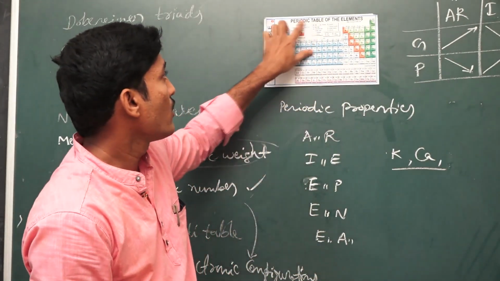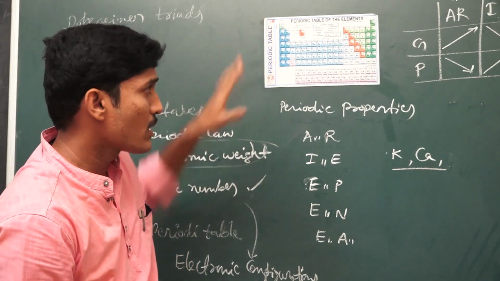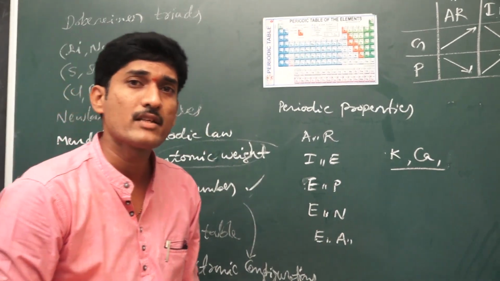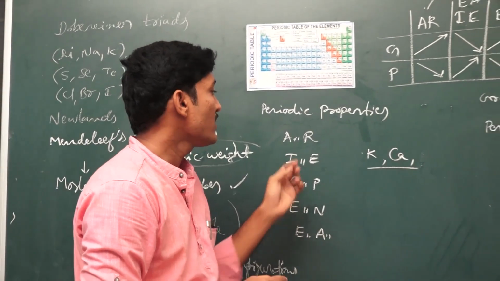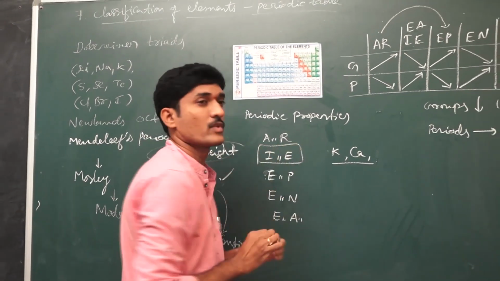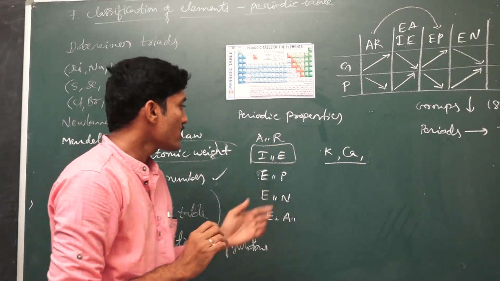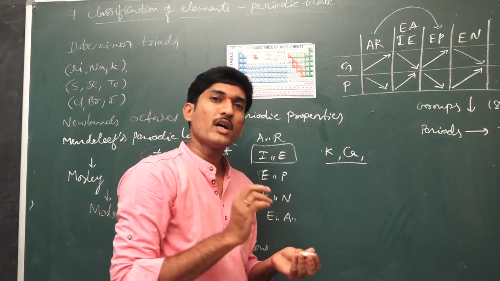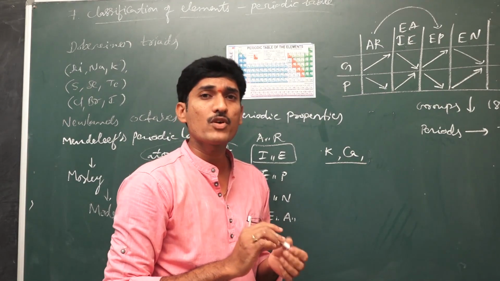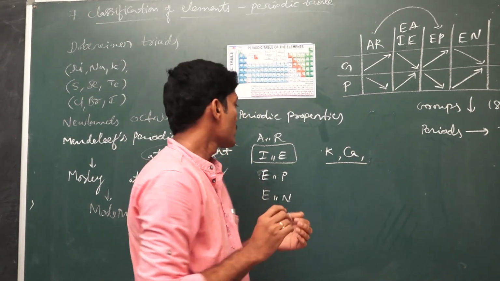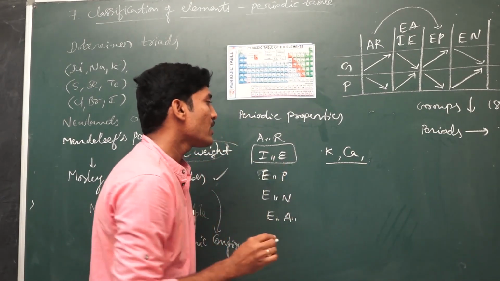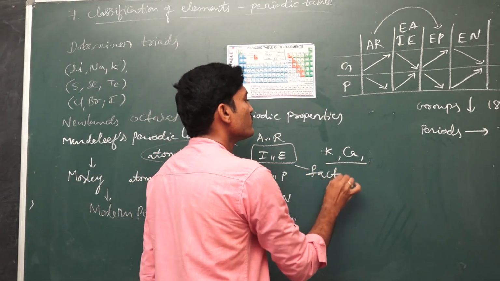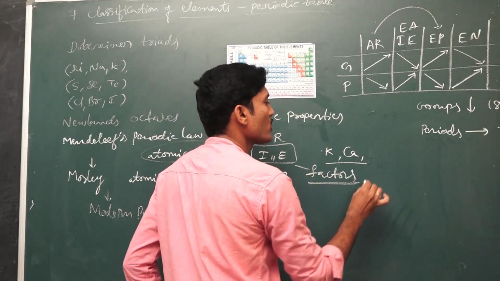Okay children, now we are going to some other topic that is very important in our lesson, that is nothing but factors affecting the ionization energy. So you know that ionization energy is the energy which is required to remove an electron from the outermost shell of an atom. Here these are some of the main factors, that is one of the important questions.